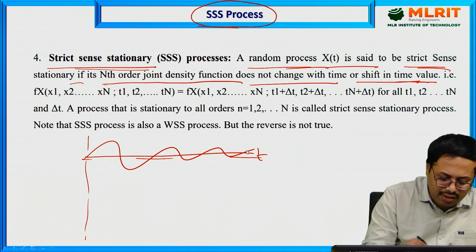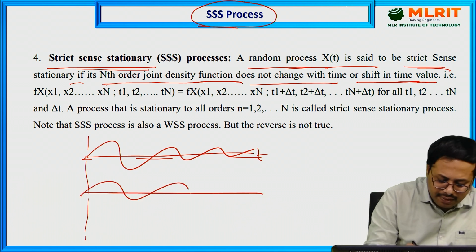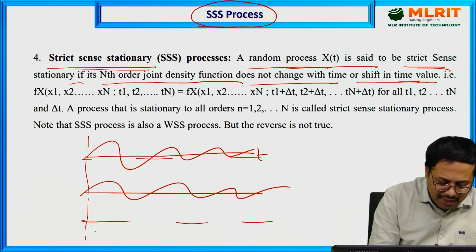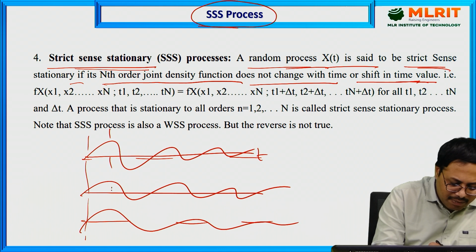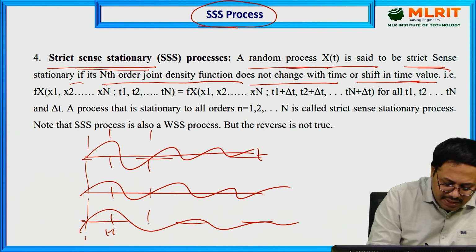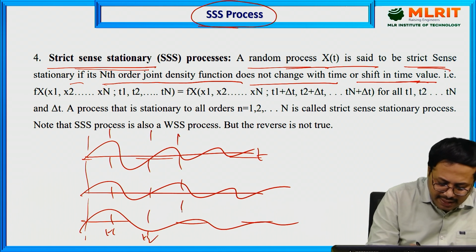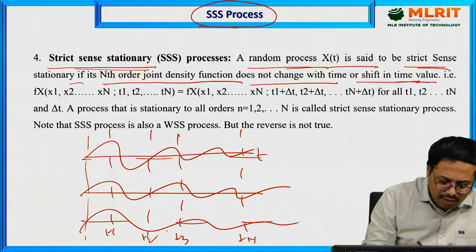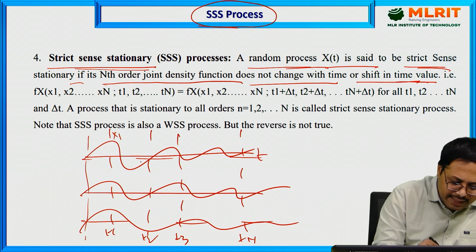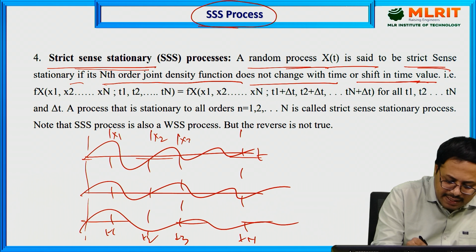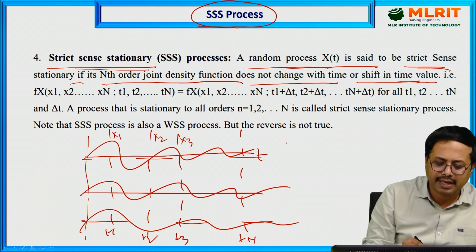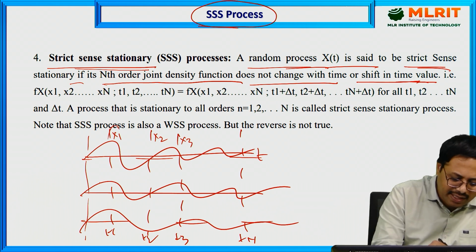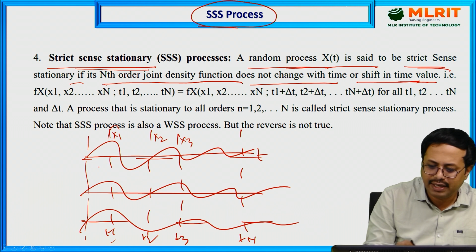Take different time instants t1, t2, t3, up to tn, with values x1, x2, x3 and so on at each instant. We calculate the density function for each instant.